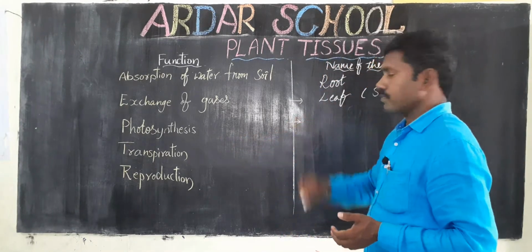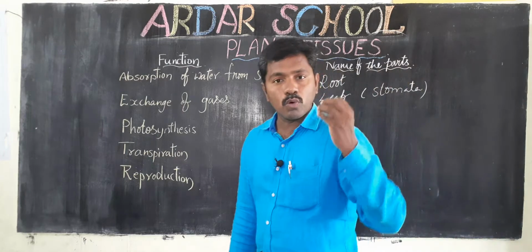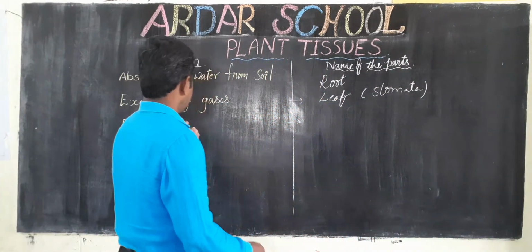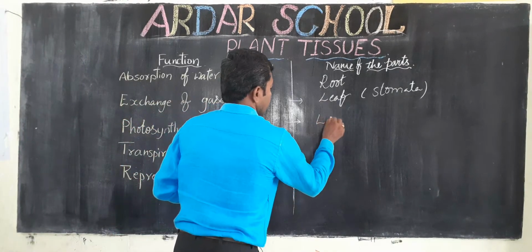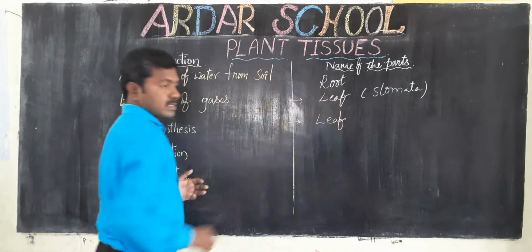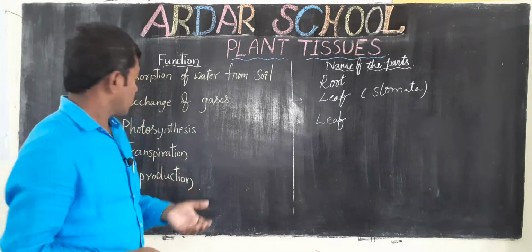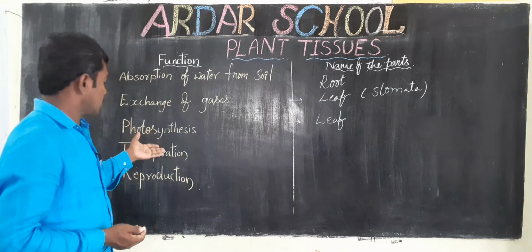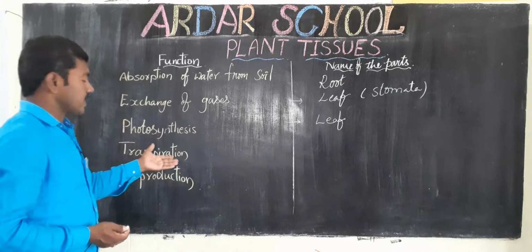Okay children. Next, photosynthesis. Where is it done? Plants prepare their own food with the help of the leaf, through the process of photosynthesis. Next one, transpiration.